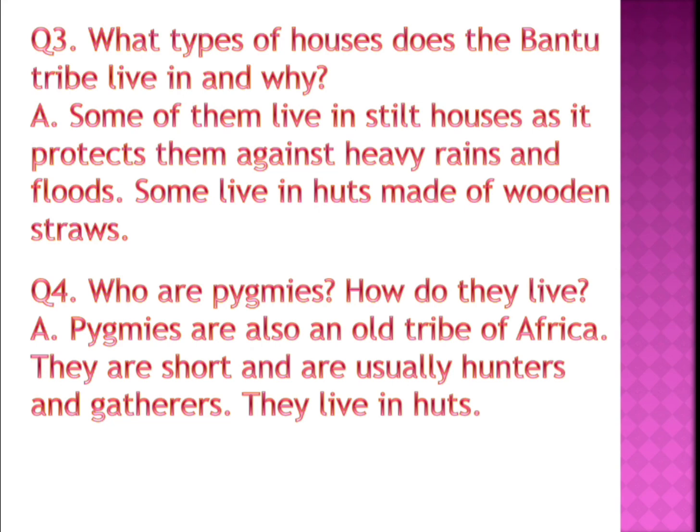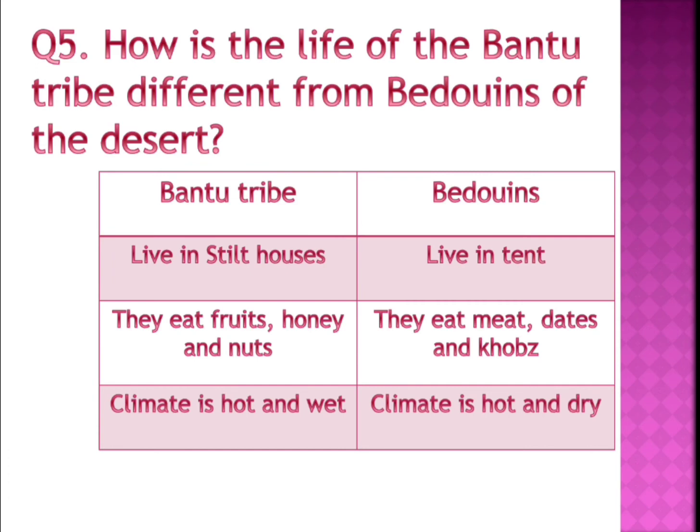Okay, and the last question: What is the difference between the Bantu tribe and the Bedouins of the desert? Here we are comparing the tribal life of the tropical forest region and the desert region. The Bantu tribe is from the tropical forest and the Bedouins are from the desert.